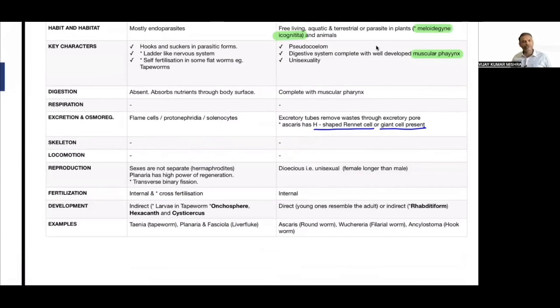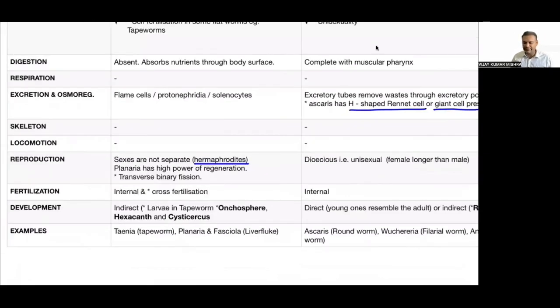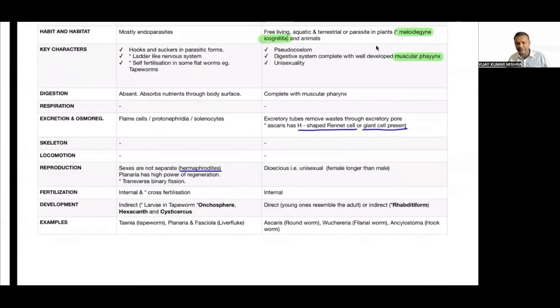Locomotion is also not given in the NCERT. The sexes are not separate. They are going to be hermaphrodite. Very, very important word. Hermaphrodite means both the sex organs, that is male and female, that is testes and ovaries, are going to be present in a single body. Yes, sir.